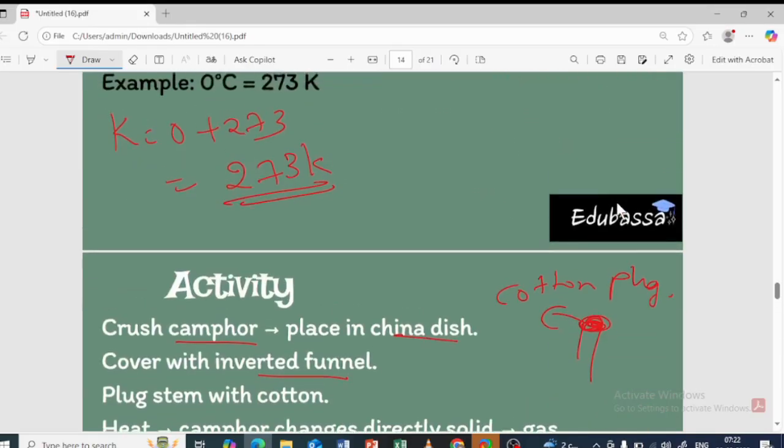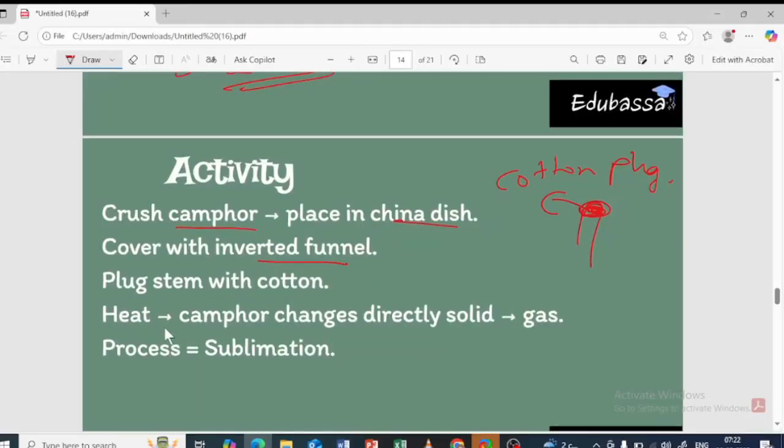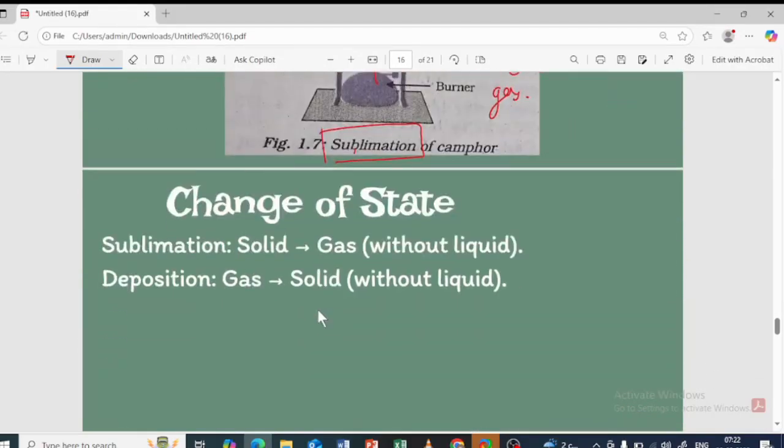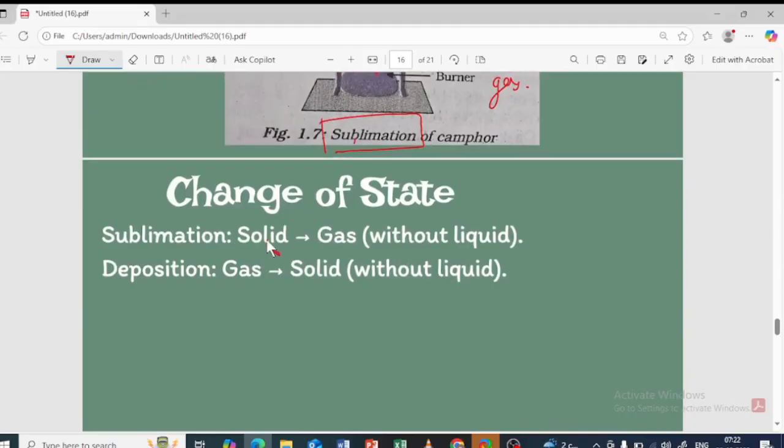Right? So that's about it. On heating, the camphor will change directly into the gaseous state, so the solid is directly converting into gas, which is called sublimation. The solid is directly converted into gas without passing through liquid. Again the gas is going to directly convert into solid without liquid, which is called deposition. Important.